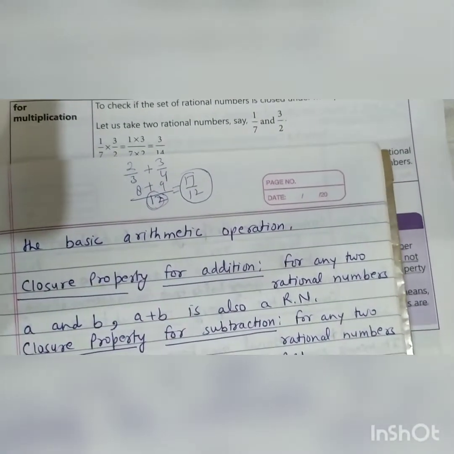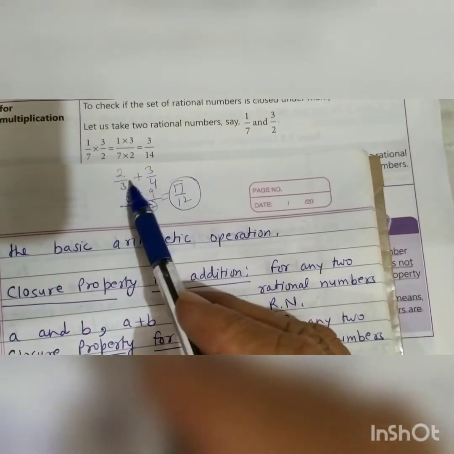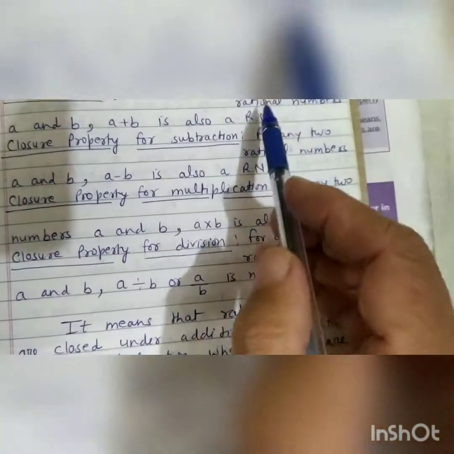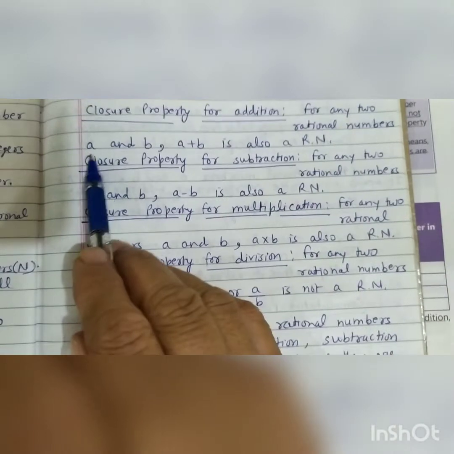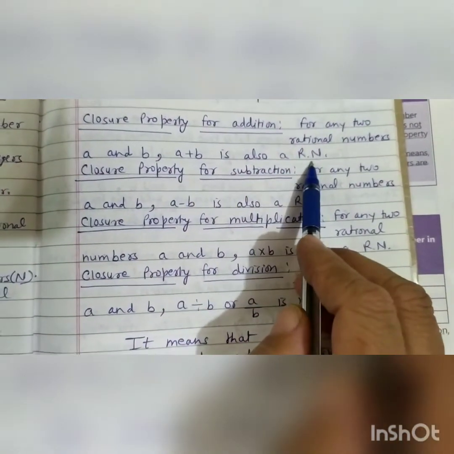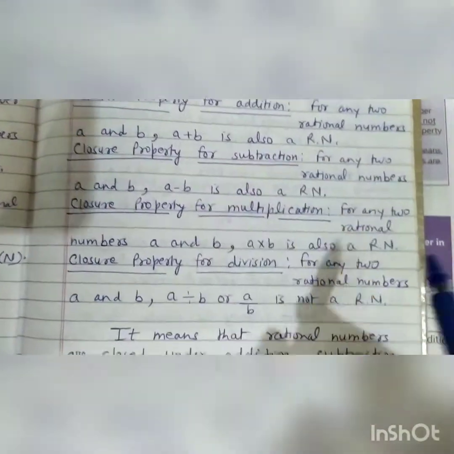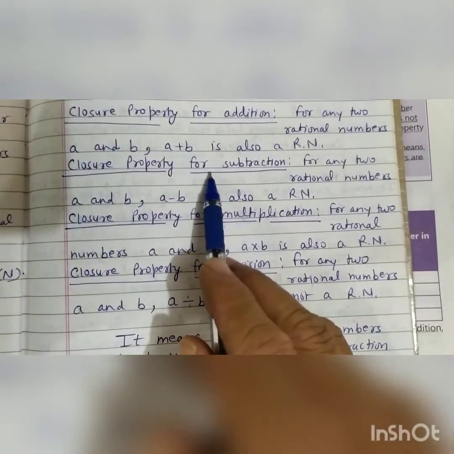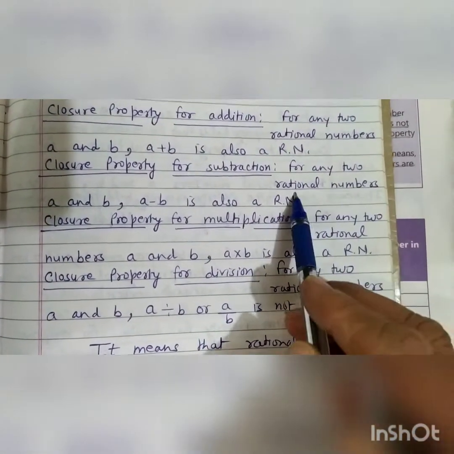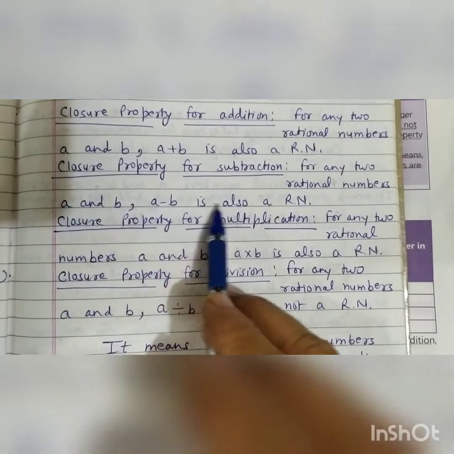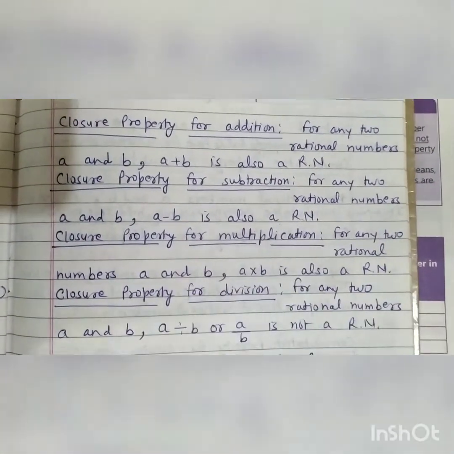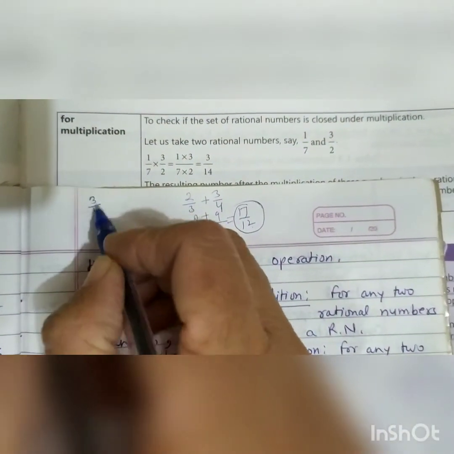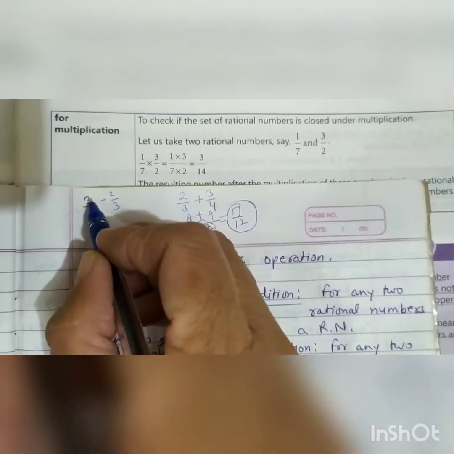This 17 upon 12 is again a rational number. We are adding two rational numbers and their sum is also a rational number. So for any two rational numbers a and b, a plus b is also a rational number. Now second property is closure property for subtraction. For any two rational numbers a and b, a minus b is also a rational number. Again, suppose this time we are subtracting 2 upon 3 from this 3 upon 4.